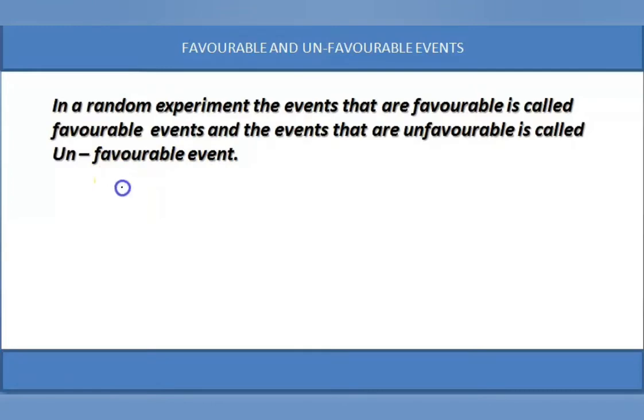S is the sample space of a random experiment {1, 2, 3, 4, 5, 6}. My event is {2, 3, 4}. We all know how to play the game. When a die is rolled, if 2 appears, I win the game. So here my opportunity is if 2, 3, 4 appears, I win the game. So what I choose to win is said to be favorable. So E is equal to {2, 3, 4}.